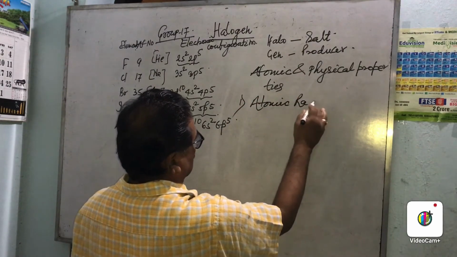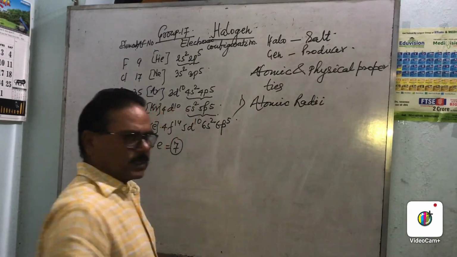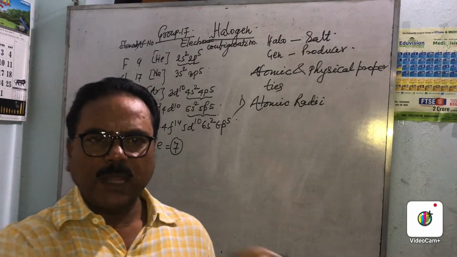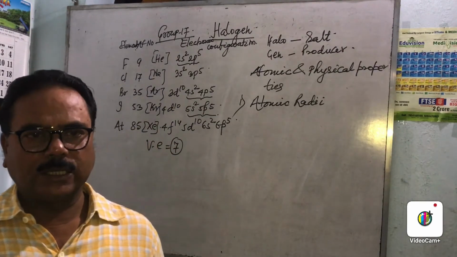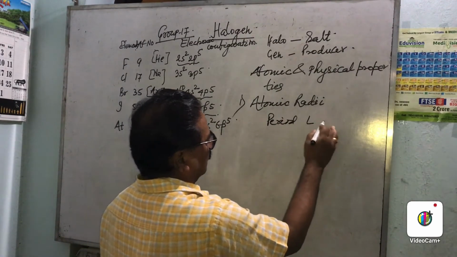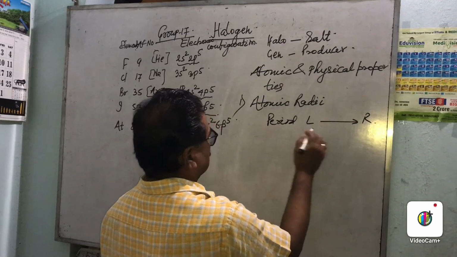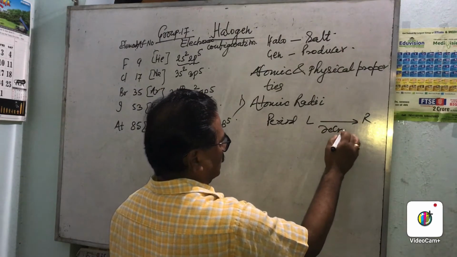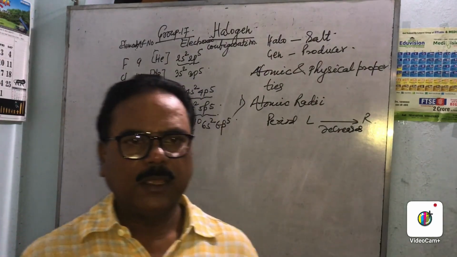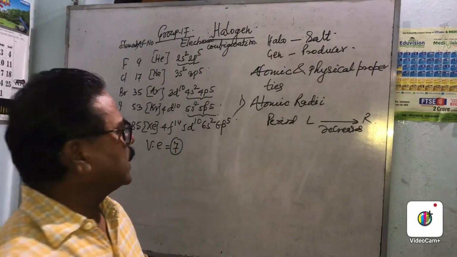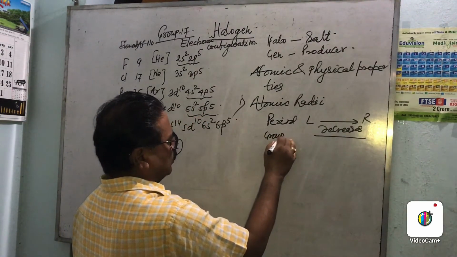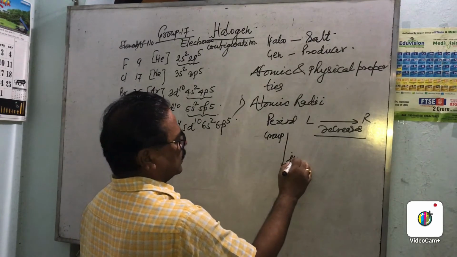The general trend: as we go in a period from left to right, the radii decrease. So group 17 has the smallest radii in each period. If we come down a group, the radii increase.